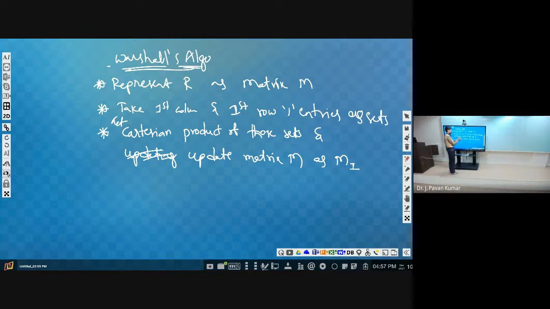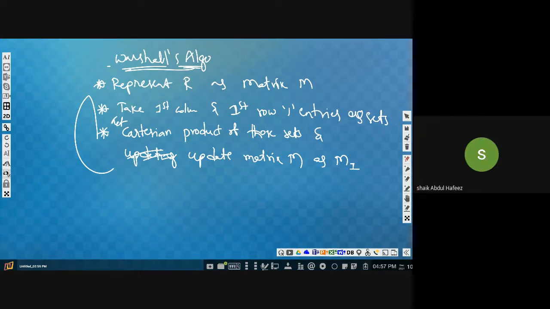Like this we keep on repeating. How many times will we repeat these two steps? According to the number of rows and columns.